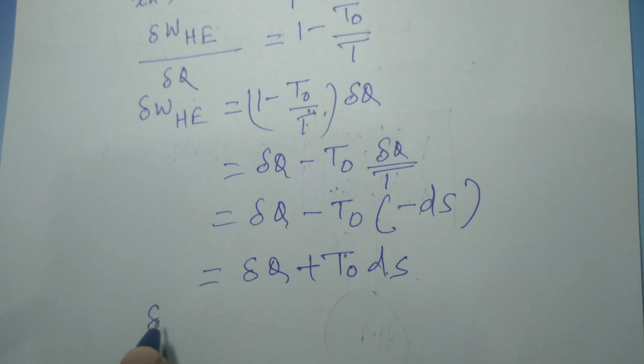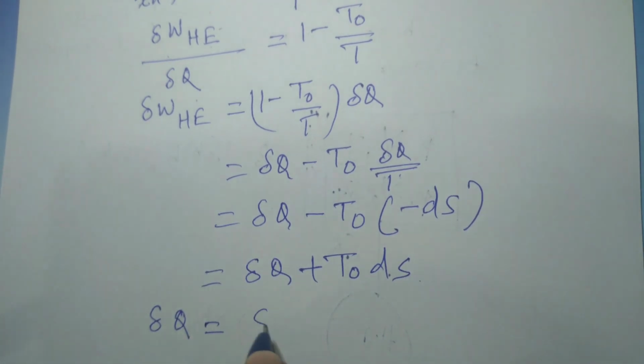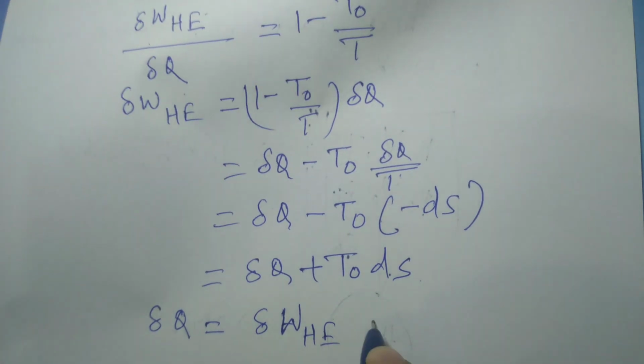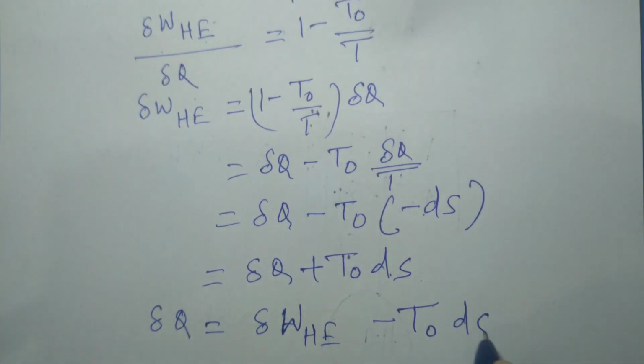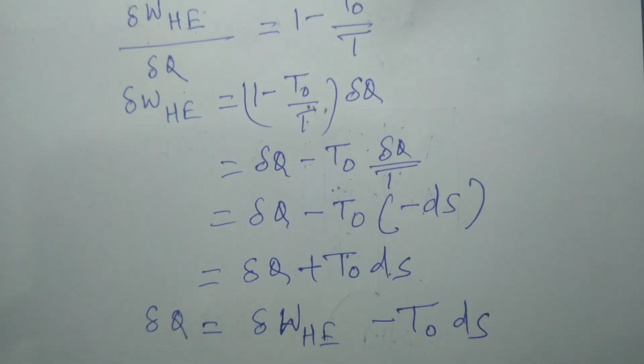So del Q is equal to del W heat engine minus T0 ds.